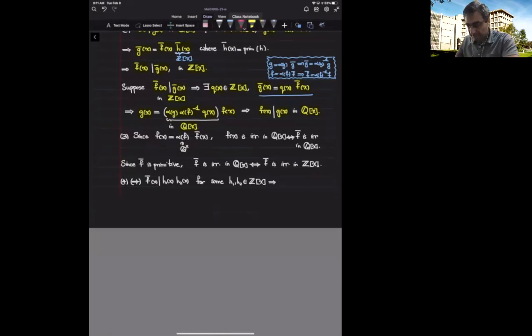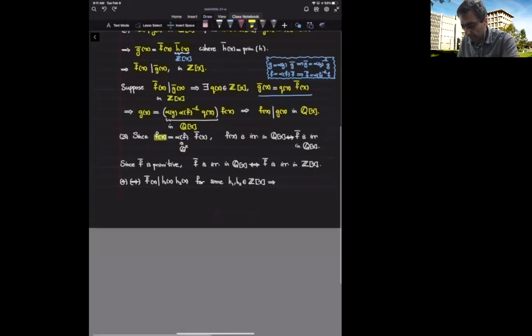Now notice that f is its content times f bar, but the content is a unit inside Q. It's a non-zero rational number. So whenever I multiply an element inside some ring by a unit, being irreducible or not doesn't change. So f is irreducible in Q bracket x if and only if its primitive form is irreducible in Q bracket x.